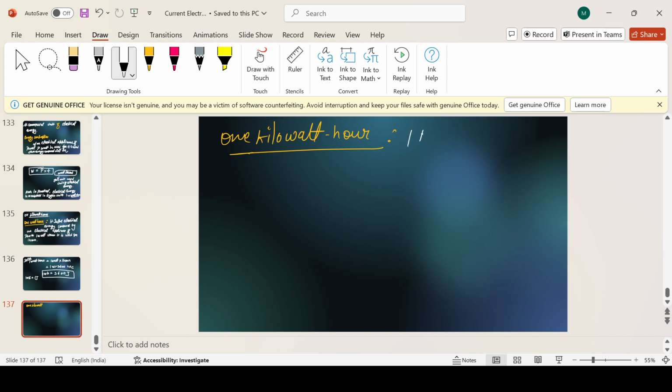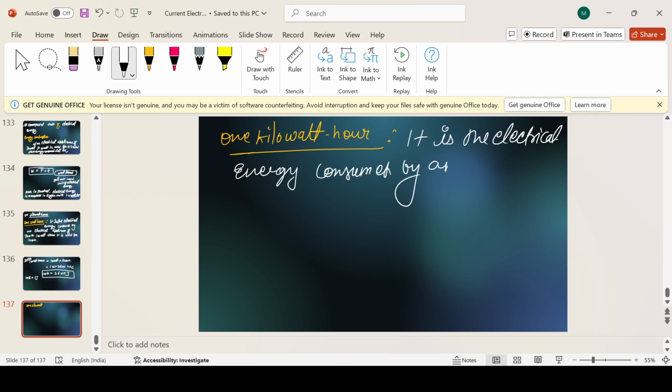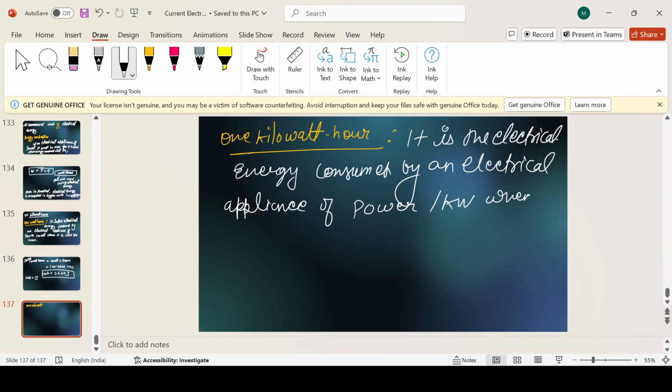It is the electrical energy consumed by an electrical appliance, same thing, but now instead of power 1 watt, we will write power 1 kilowatt, when it is used for 1 hour.